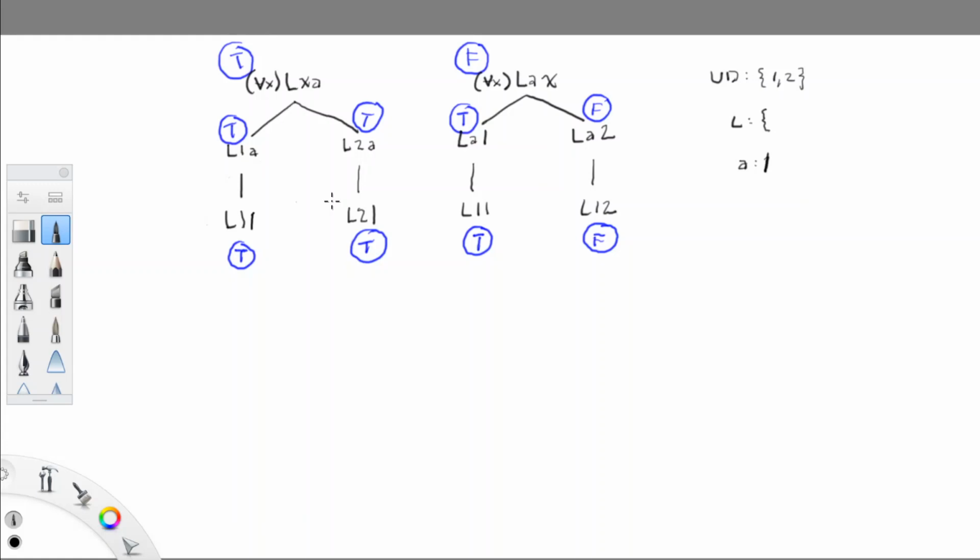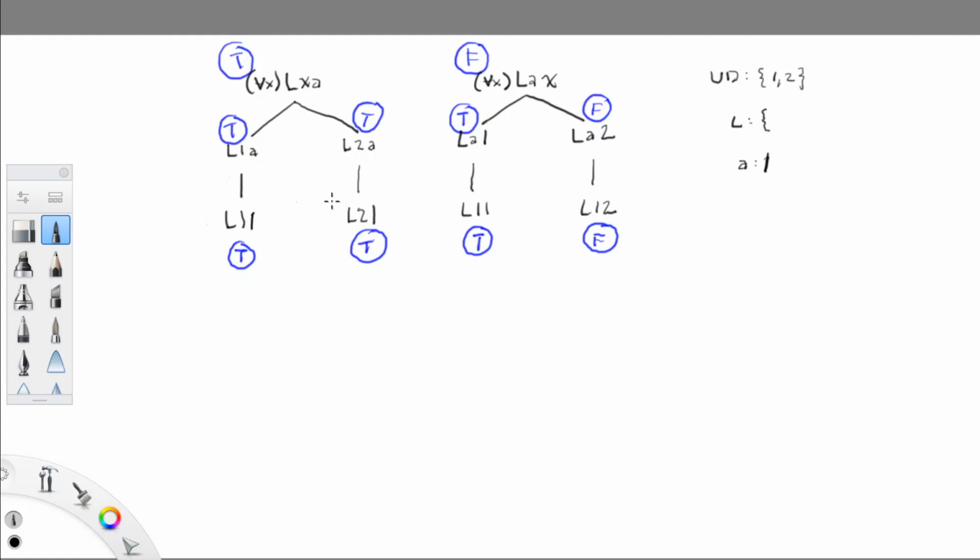So we see a T under L11. That tells us that the pair 1, 1 is in the extension of the predicate L. That's an ordered pair 1, 1. We see a T under L21.